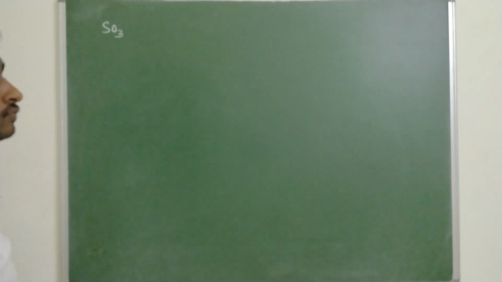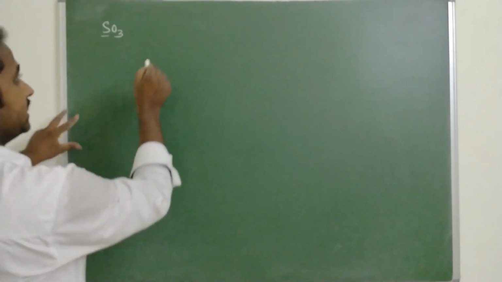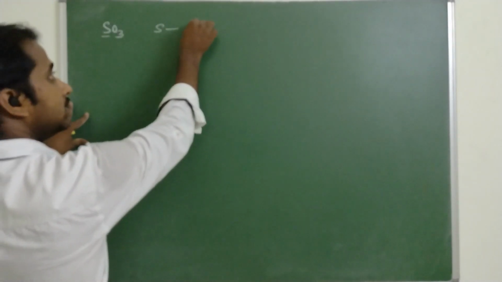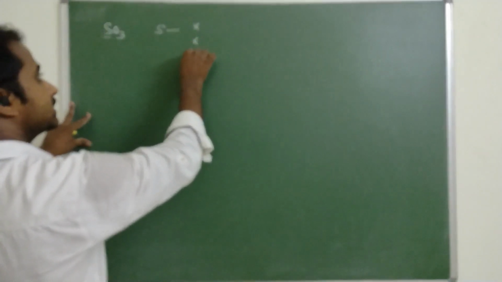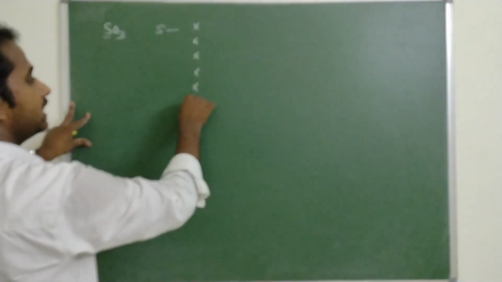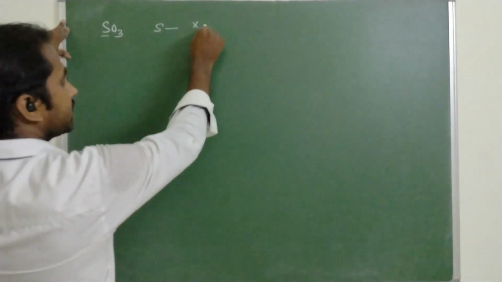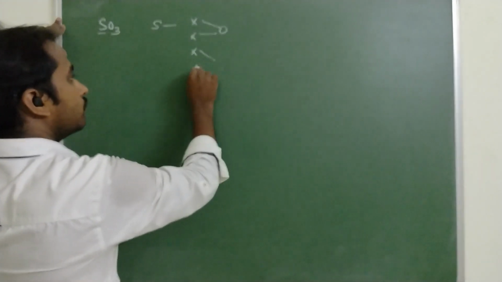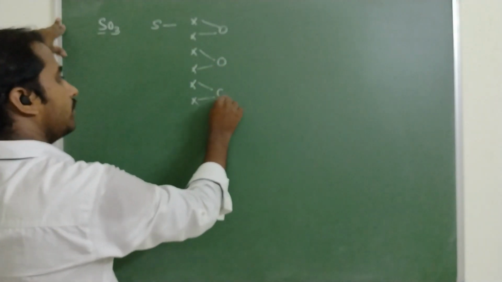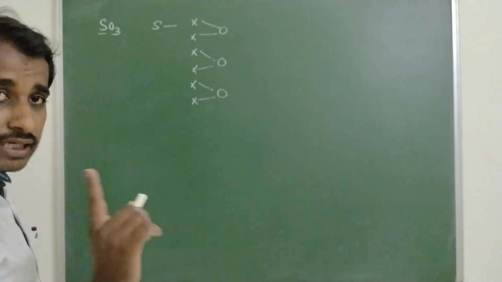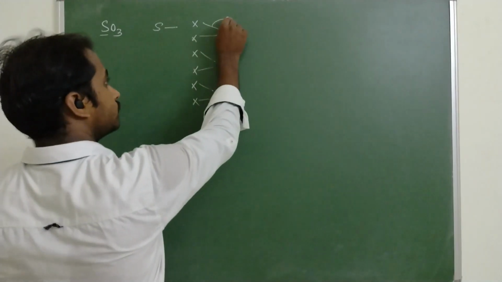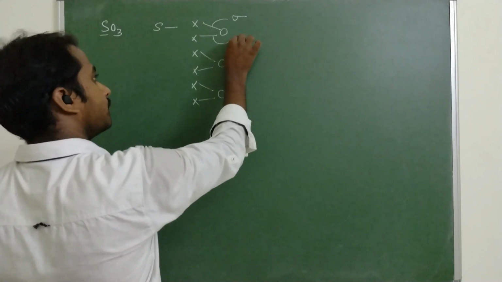SO3 molecule. What is the central atom? Sulfur. The sulfur group number is 6, so take 6 electrons: 1, 2, 3, 4, 5 and 6. 3 oxygen atoms, so these are 3 double bonds. Out of each double bond, one is sigma, another one is pi.